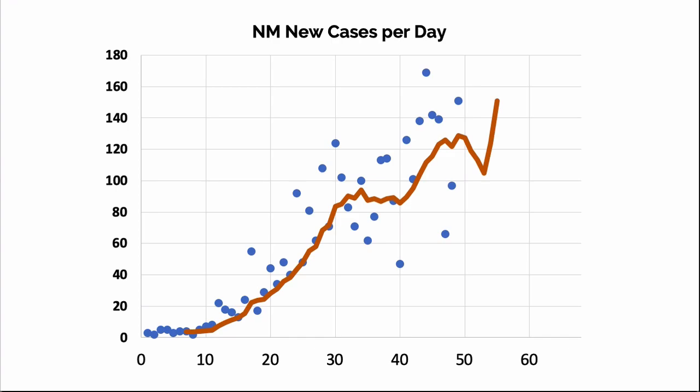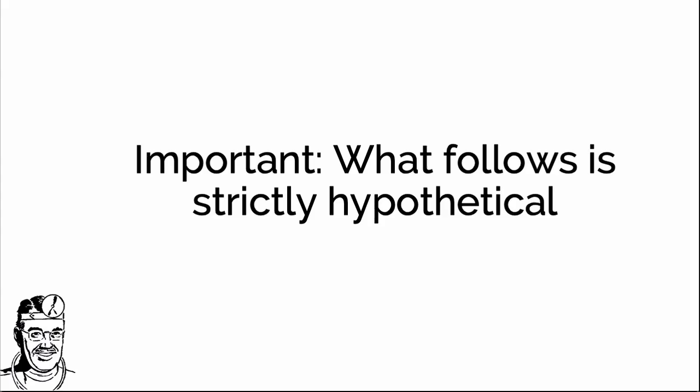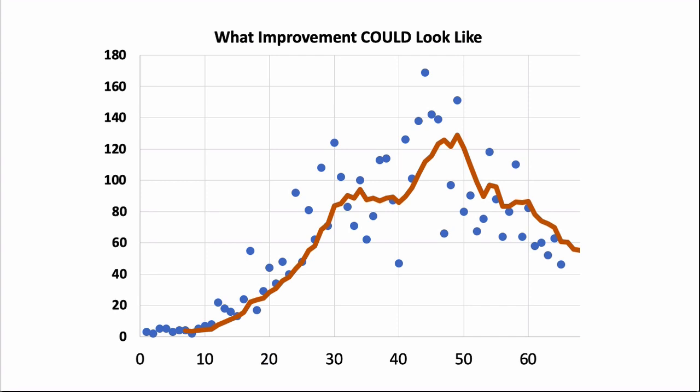So what might it look like if things were getting better? Well, this is a hypothetical graph, but I think if we began to see new cases per day start to fall, we could be reasonably confident that things were getting better.